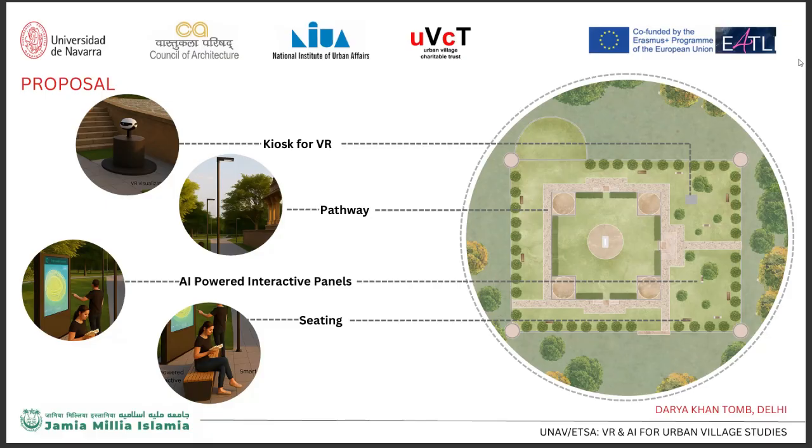Well-planned pathways will ensure easy navigation without disturbing the heritage fabric. The layout maintains the visual symmetry and accessibility across the site. And then the AI-powered interactive panels will offer personalized information in multiple languages. These panels adapt to user queries, deepening historical understanding. Seating areas are strategically placed for comfort and contemplation. They encourage longer, more meaningful visits within the landscape environment. Overall, the design blends technology with heritage to create an educational and memorable experience.